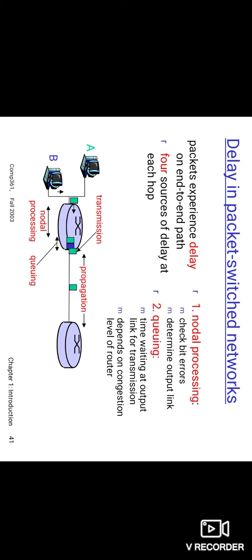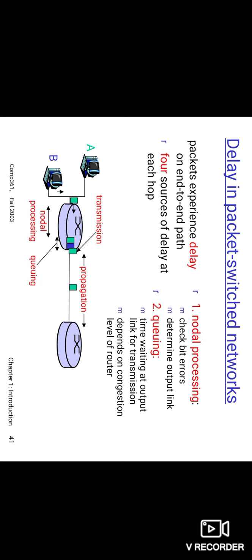Next we see the queuing delay. There may exist a queue when a newly arrived packet comes, so a number of packets are in the queue preceding the newly arrived one. It has to wait for the other packets to be transmitted.